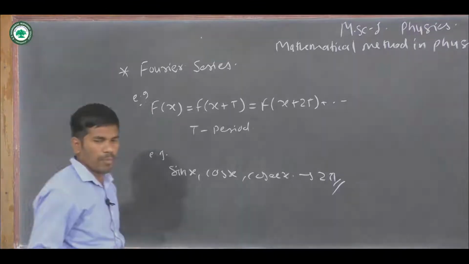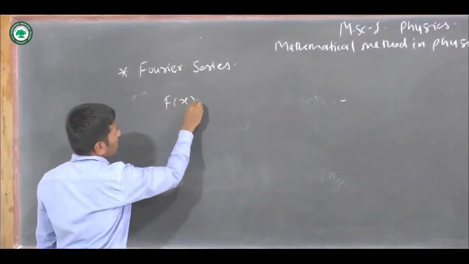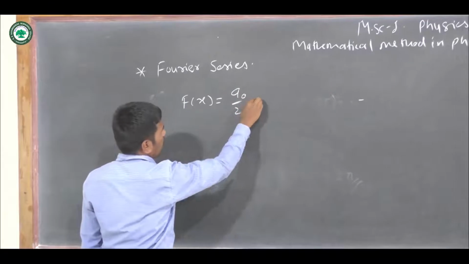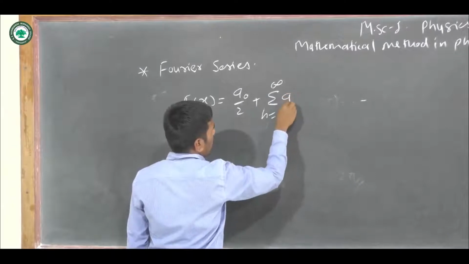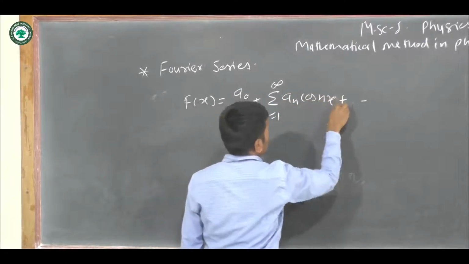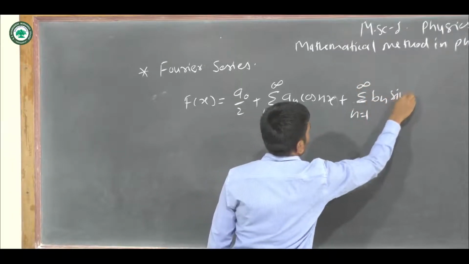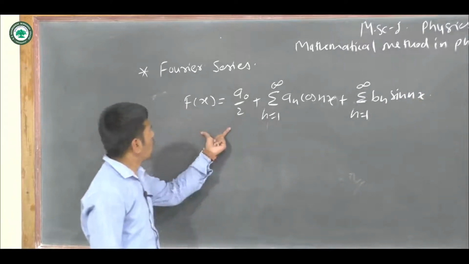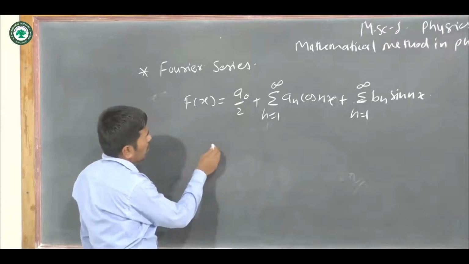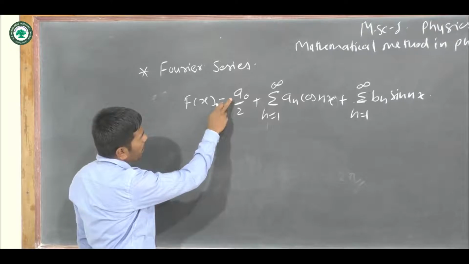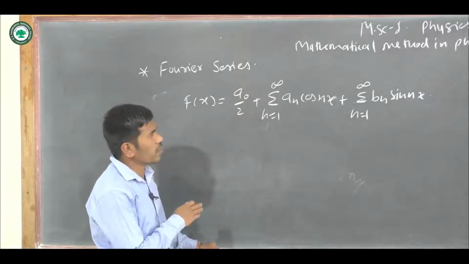Now the mathematical form of the Fourier series is f of x is equal to a naught by 2 plus summation over n is equal to 1 to infinity a n cos nx plus summation over n is equal to 1 to infinity b n sin nx. This is the form or expression of the Fourier series. The formulas by which we determine a naught, a n and b n are known as the Euler formulas.